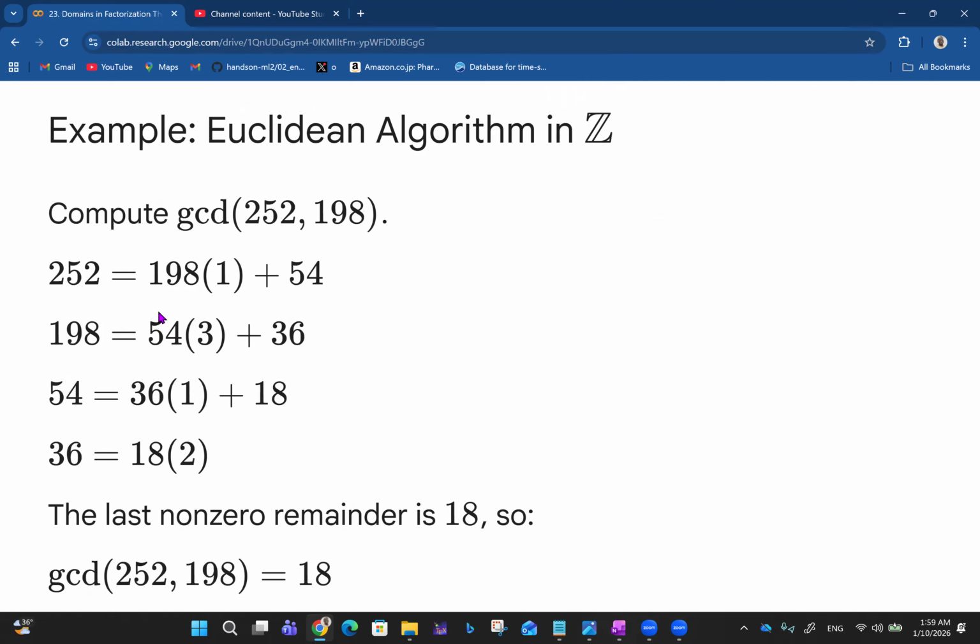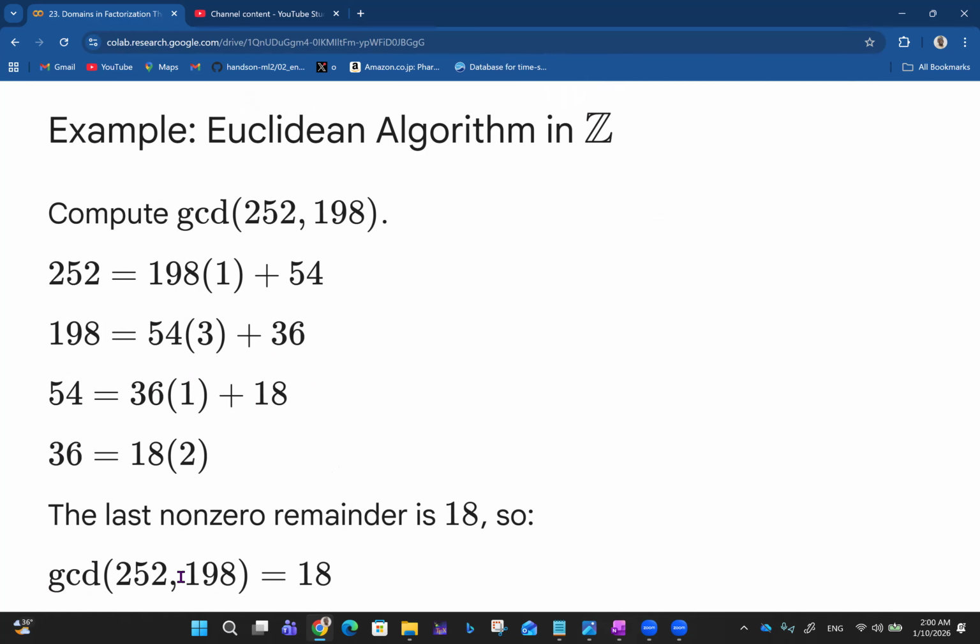Then you can now relate 54 and 36. 54 is equal to 36 times one plus 18. Then afterwards, you can see that 36 is equal to 18 times 2. No remainder now. And once that happens, it means that the greatest common divisor of 252 and 198 is 18. So the last non-zero remainder is 18. Once you have a zero remainder, you go back to the last non-zero remainder, which is 18.